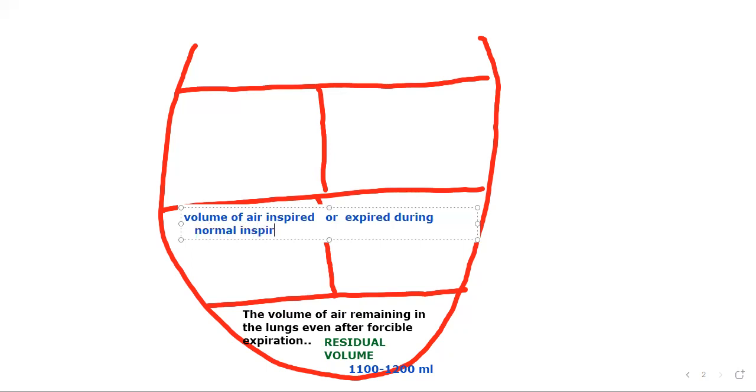We call it tidal volume. The volume of air that enters into the lungs or exits from the lungs, we call tidal volume. In brief terms, we say TVI and TVE.